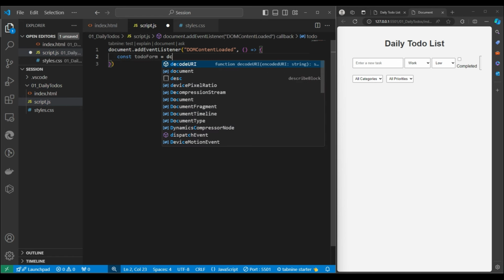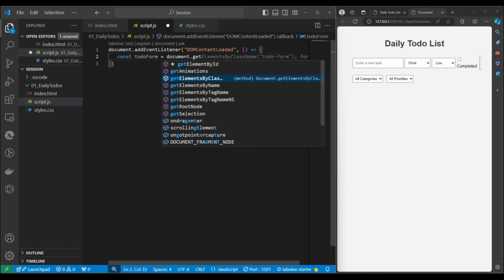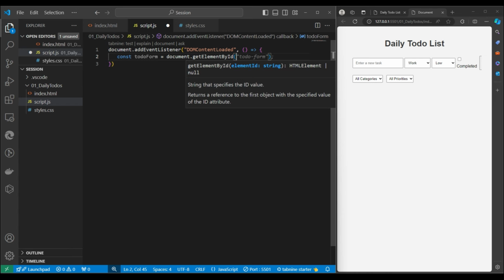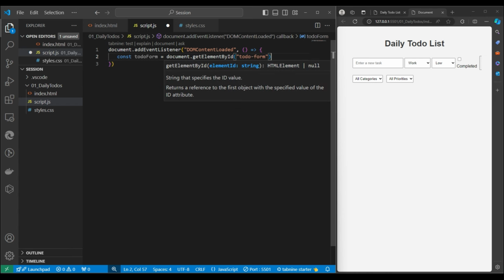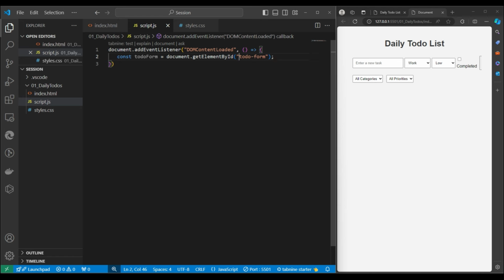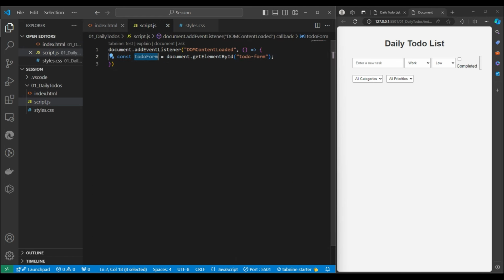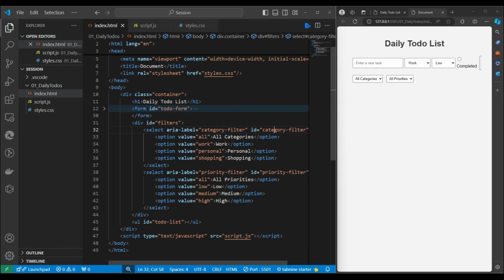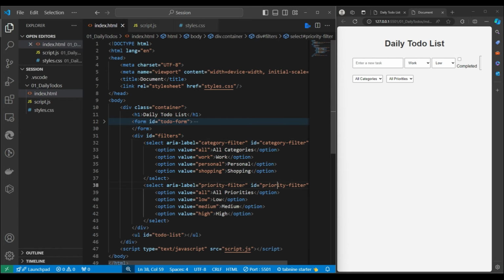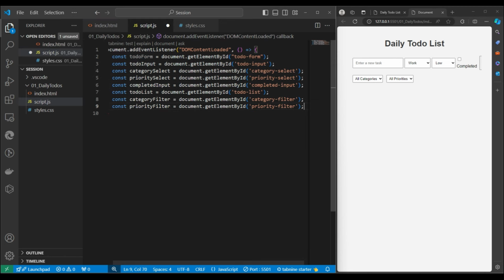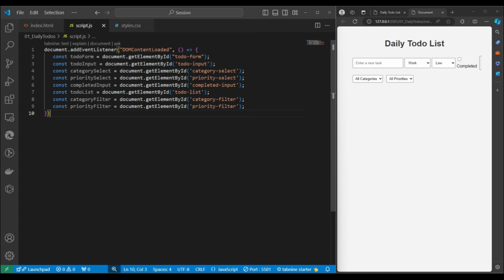form equal to document.getElementById. I just want to get the element by its id, so from this id I get this particular element, and I get this form inside this variable. Similarly, if you see, I put IDs everywhere, and inside the input also we have so many IDs. All these things we can access in JavaScript. So let's access it. I'm just doing copy paste over here. Alright, so this much we have done.